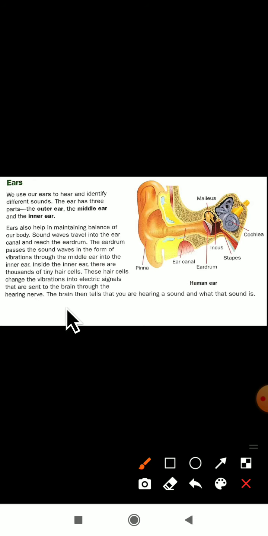The brain then tells that you are hearing the sound, and what's that sound? Then the brain will tell that yes, you are hearing some sound. Okay, then what is that sound? It will reply to you.